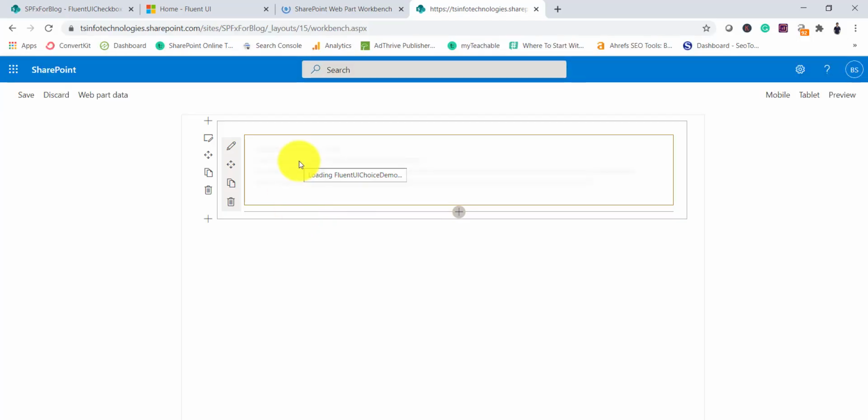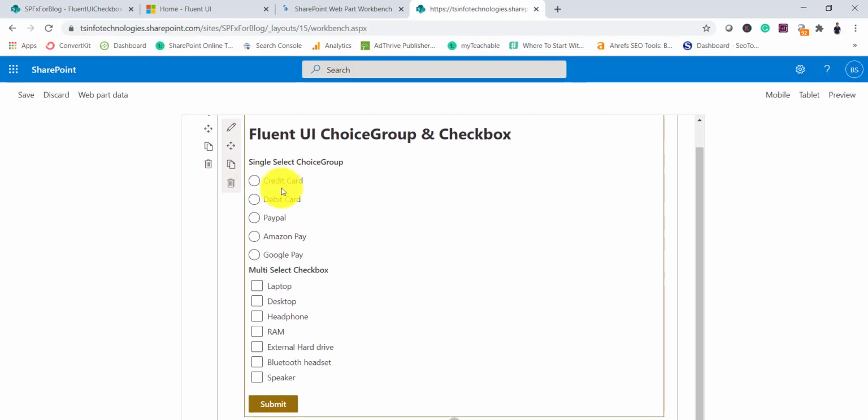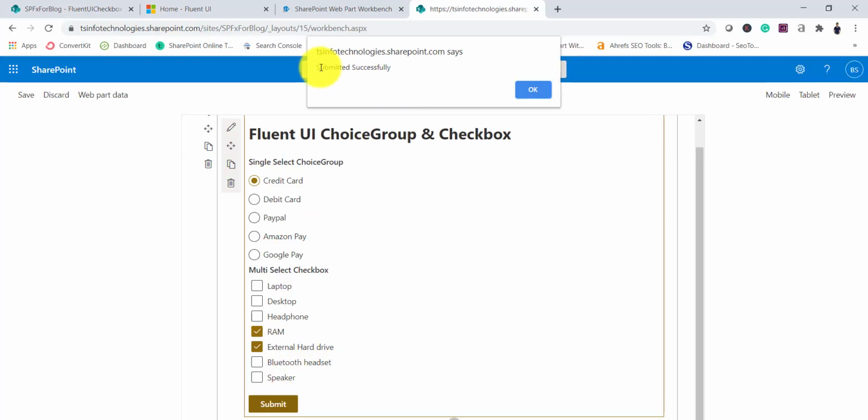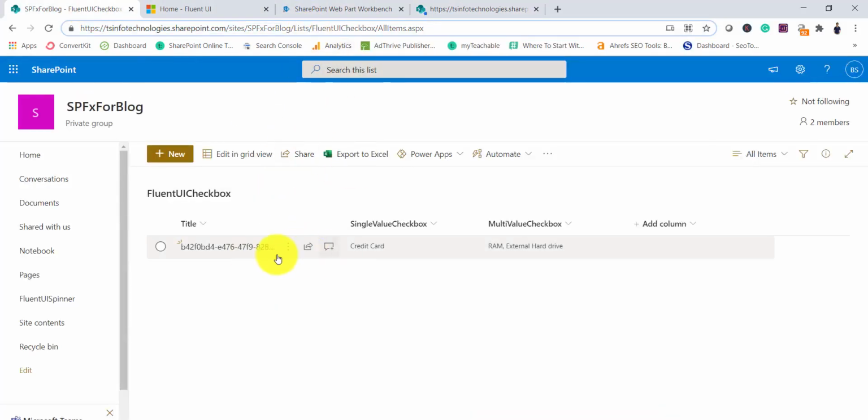Once you load this, the choices will be loading here, you can see. And let's say I will select credit card, I will select RAM, external drive, something like that. I'll click on submit, and you can see here it is showing a message, submitted successfully. And if I go to the list now, you can see one item added, and this is a GUID that I'm adding to the title column, because this is a mandatory column.